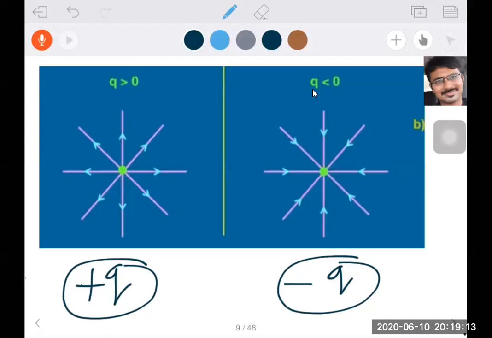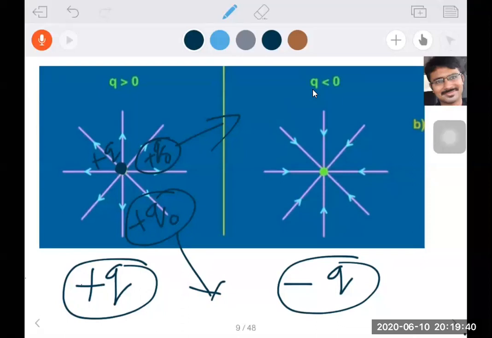Now at the center here, a positive charge is there. If you leave a unit positive charge anywhere, suppose you leave a unit positive charge, this is already plus Q, positive. The unit positive charge will be repelled and will go away from that place. So suppose a unit positive charge is left here in the field, it will go away in this direction, positive repels.